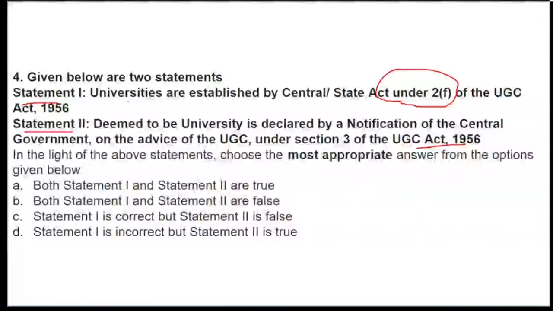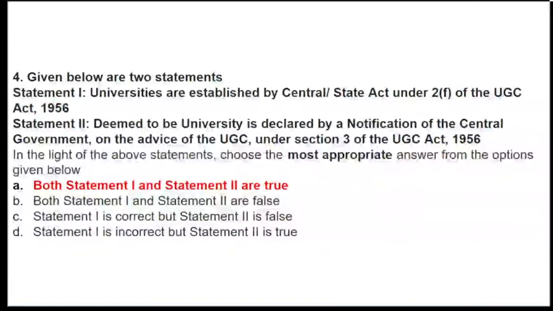Option A: both statement 1, that universities are established under the State and Central Act under 2F of UGC Act 1956, and statement 2, that deemed to be university is declared by a notification of central government on the advice of UGC under section 3.